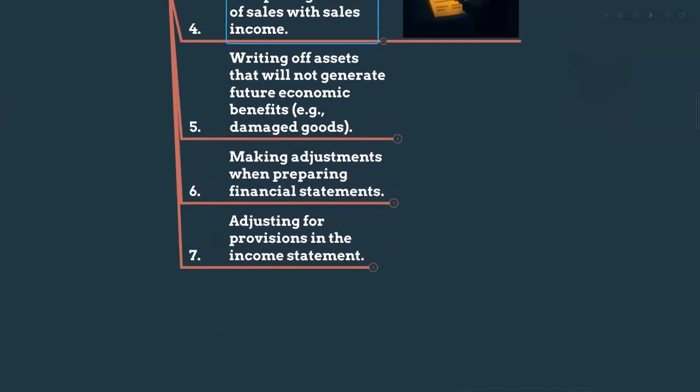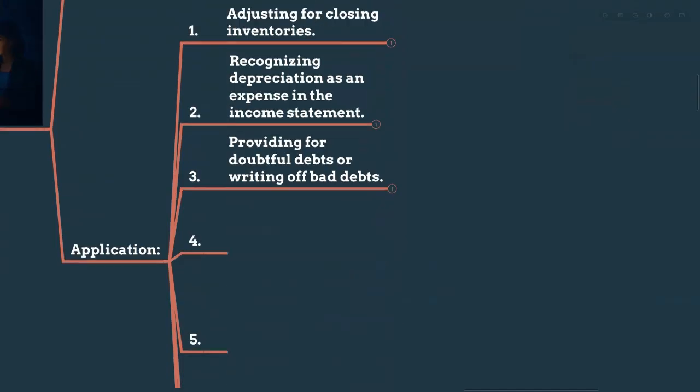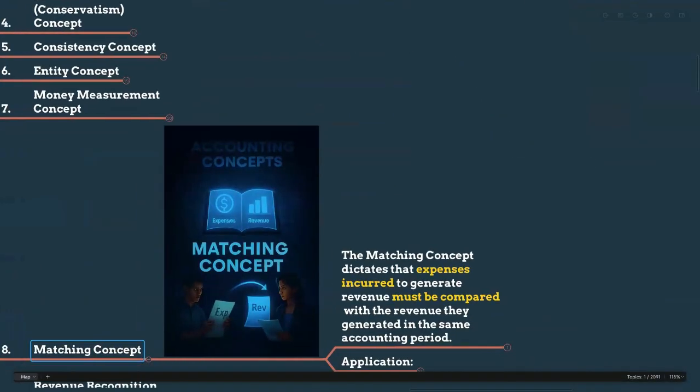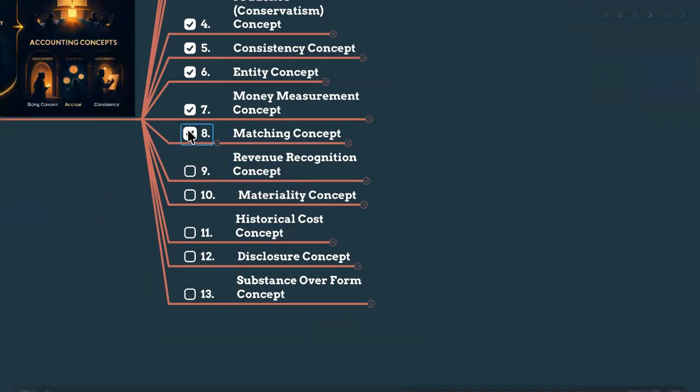So if you are recognizing the income, you must recognize the expenses for that particular period's income. That is matching concept. Did you understand now? When we are doing more questions, my dears, I will tell you. So this is the way we are doing matching concept application. But conceptually, you have to understand now. Got it?